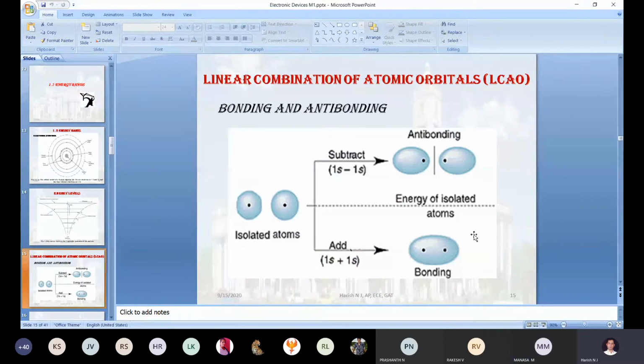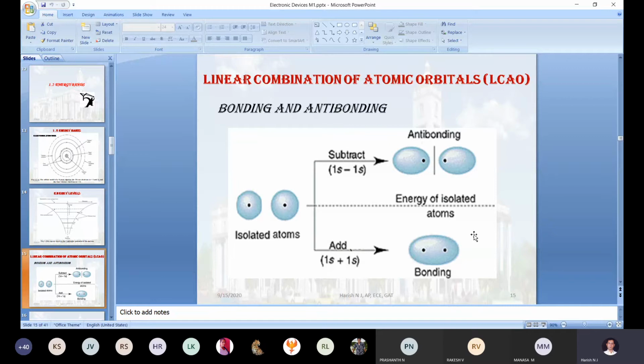Those electrons are controlled by two nuclei. It is something like a tug of war. This nucleus is attracting, the right side nucleus is also attracting, and finally those electrons simply stay in the middle of the bond. That's all. So the electron energy in the bonding will be very less.